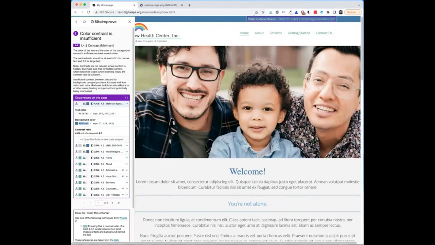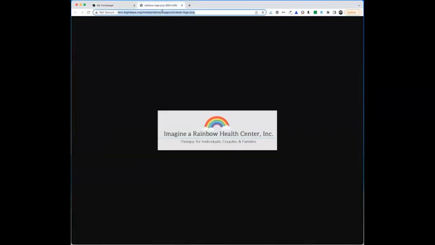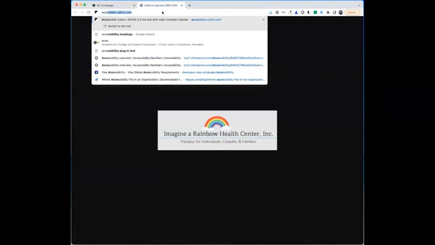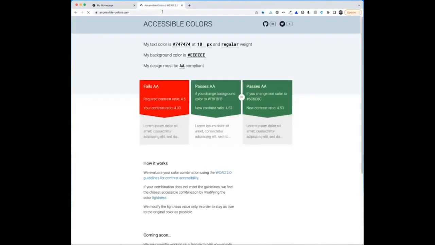And it does highlight it, similar to how it highlighted the logo with a box around it. But what I can do is highlight the 6-character hex code, copy it, and then go to an online checker. For example, one of the ones I really like is called accessiblecolors.com.